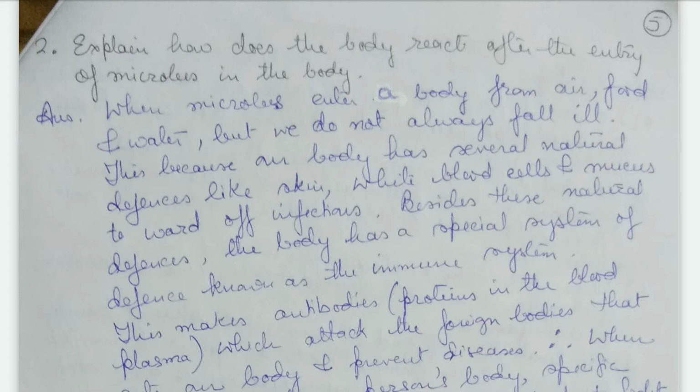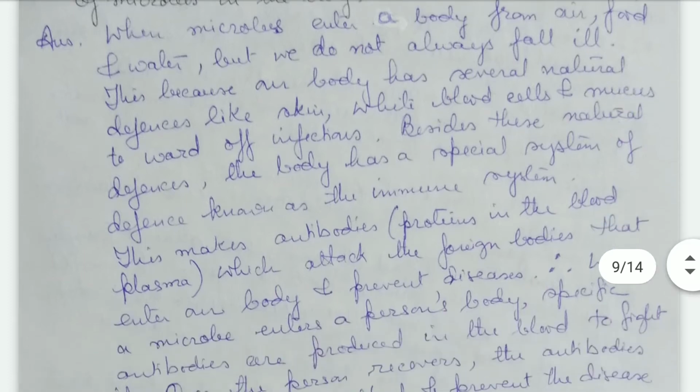This is because our body has several natural defenses like skin, white blood cells and mucus to ward off these infections. Besides these natural defenses, the body also has a special defense system inside our body,